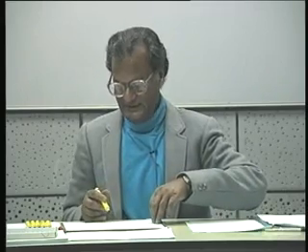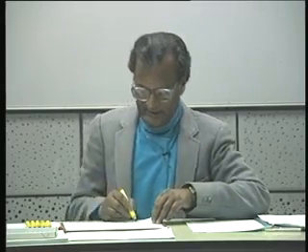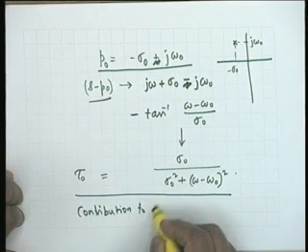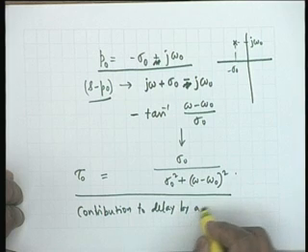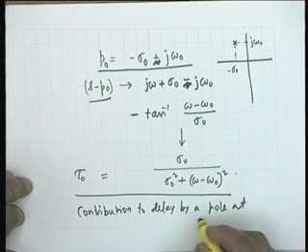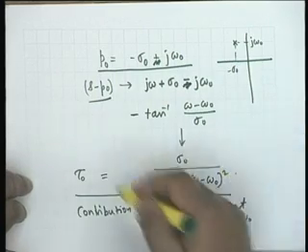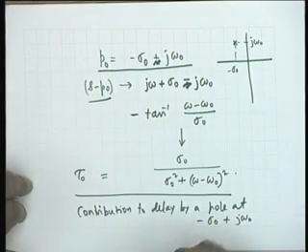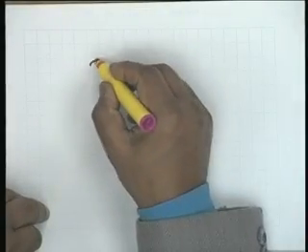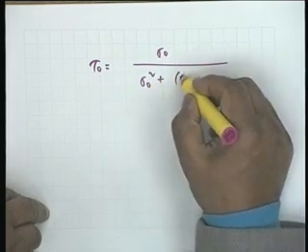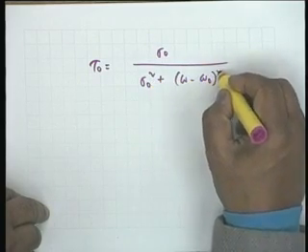Okay. Now look at this. I emphasize this is the contribution to delay. Let me write down. Contribution to delay by a pole at minus sigma 0 plus j omega 0. You have to sum up all such terms for all the poles. Let me rewrite this expression. Tau 0 equal to sigma 0 divided by sigma 0 squared plus omega minus omega 0 squared.